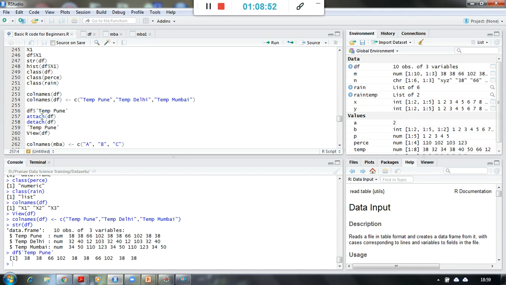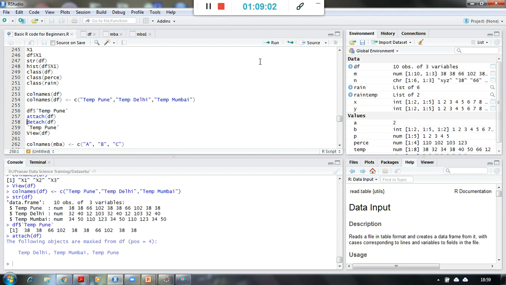Now if I use the attach function for the data frame, then when I attach it, I can directly access the temperature Pune column. If I don't attach this, then I cannot access the temperature Pune column directly. So let me execute this.